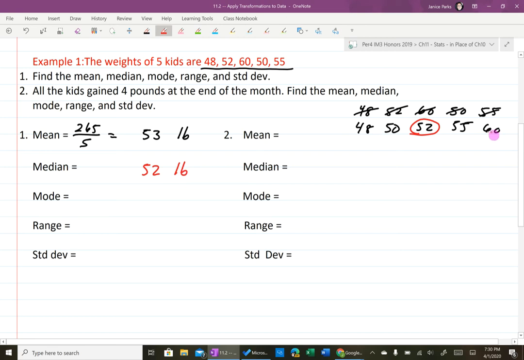The mode, there is no mode because every single number is different. So this is none. And then the range is how far it is from the smallest number to the biggest number. So the kid that weighs the least is 48 pounds. The kid that weighs the most is 60 pounds. So the difference between those, the range, is 12 pounds. And then the standard deviation, we're going to have to do some work. So remember, for standard deviation, you take all of the numbers and subtract the mean from all of those.